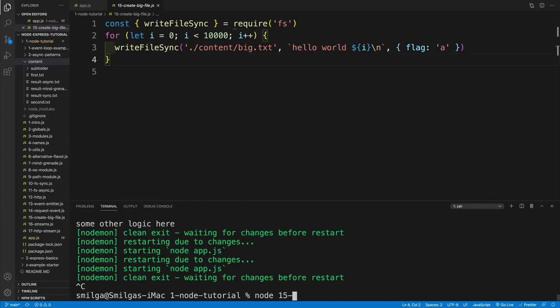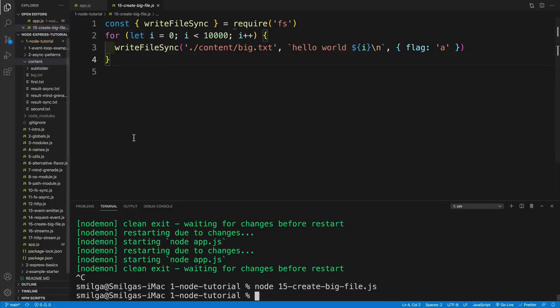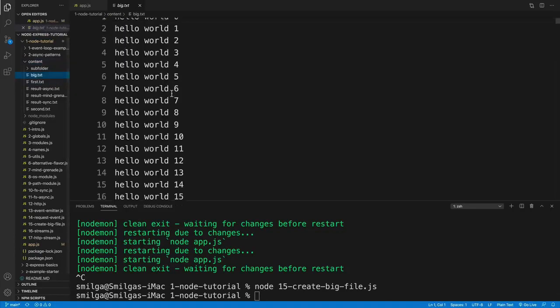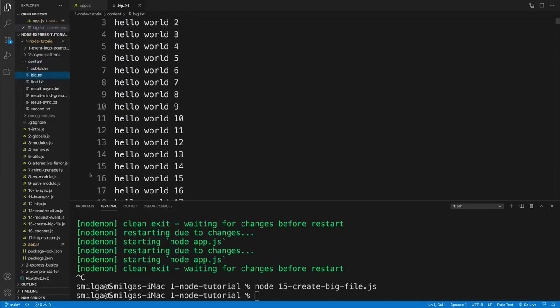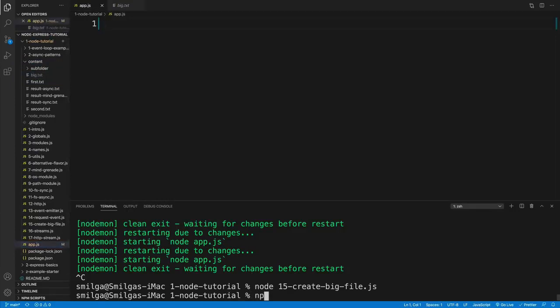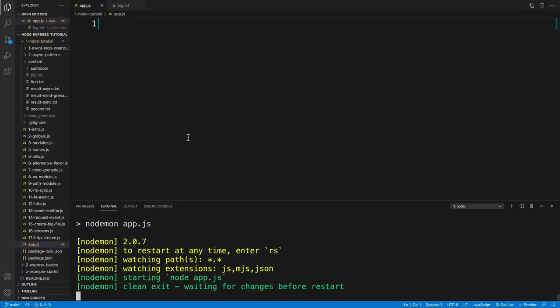So if I run node, and then of course, I'm going to go with my file name, which is 15 hyphen create big file dot js, like so. Then in the content, I should have this big file. And once I have my big file, I'll go back to app.js and I'll use my npm start, since of course I have nodemon in place. And then let's go with const.